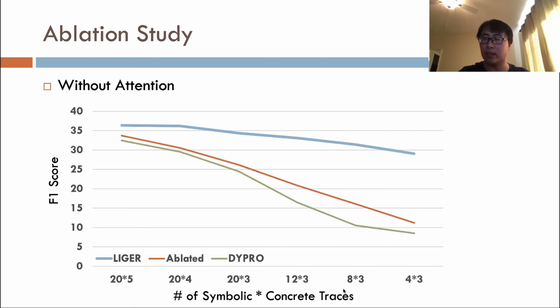Finally, we get rid of the attention mechanism and assign every feature embedding an equal weight. As we can see from the chart, removing attention also affected Liger's performance. Since Liger loses the capability to adjust the weight of each feature dimension on the fly, it decreases Liger's capacity of learning precise semantic embeddings.